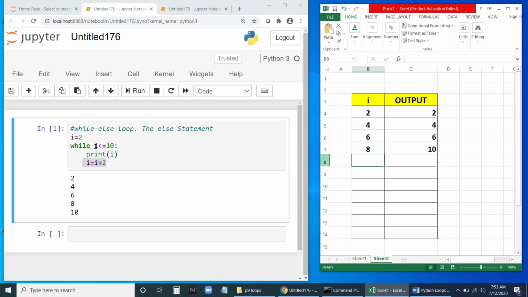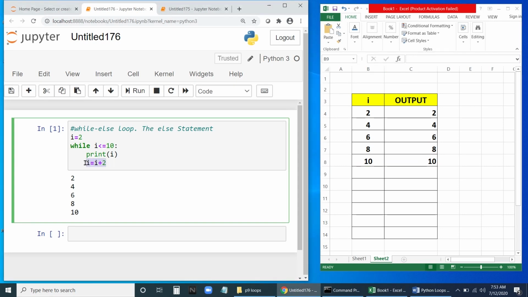Okay. Is 10 less than or equal to 10? Yes, it is equal to 10 now. So now this particular operator will come into effect. So then it's going to print I again. So it has become 10 now. Here it is 8, sorry. Here it is 8. Then it will become 10. Then it's going to print 10 here.